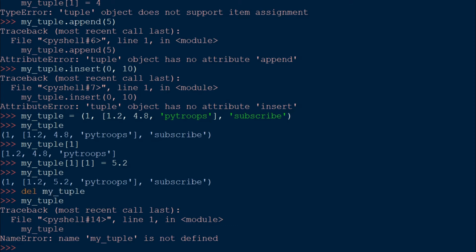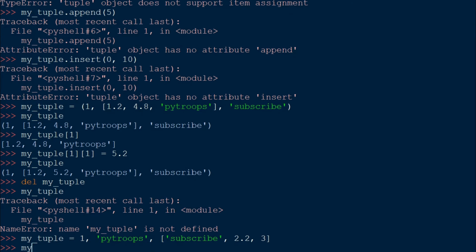Remember, I said in the beginning that there are a few ways of creating a tuple. Let's look at some other ways. You can create a tuple like this as well. Let's say myTuple is equal to 1, pytroops, some list, list of string, maybe subscribe, comma 2.2 comma 3 and press enter.